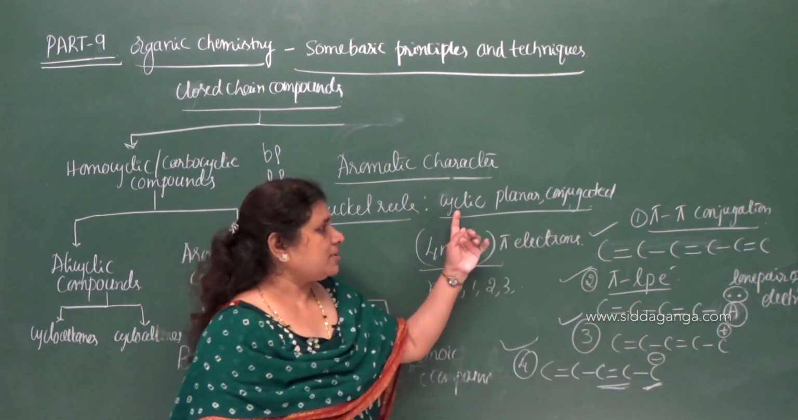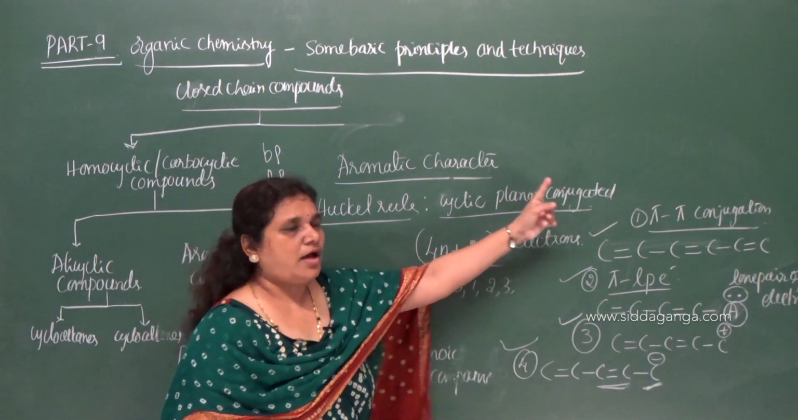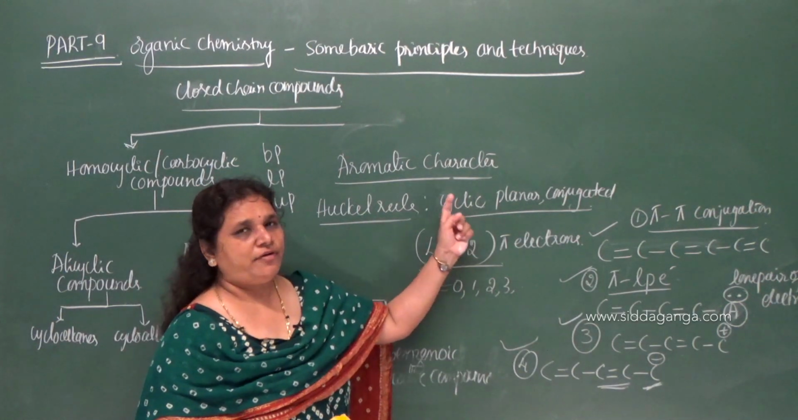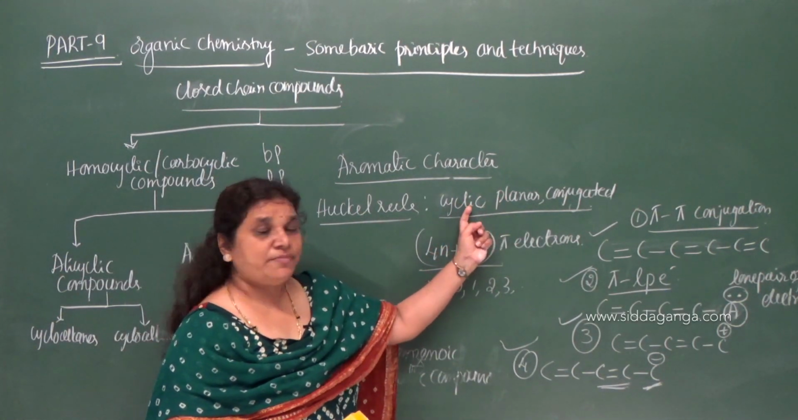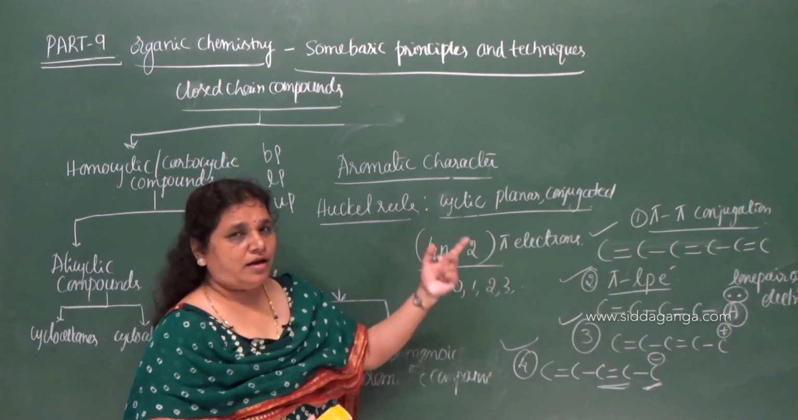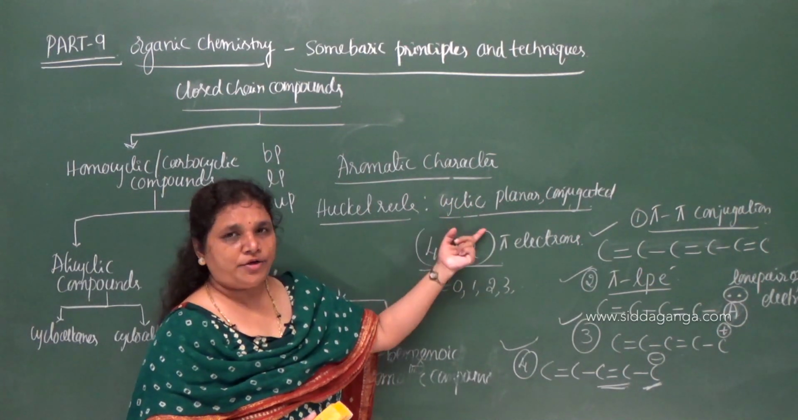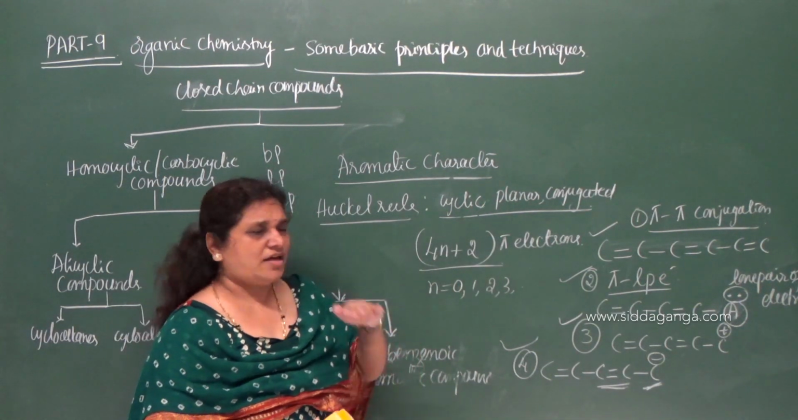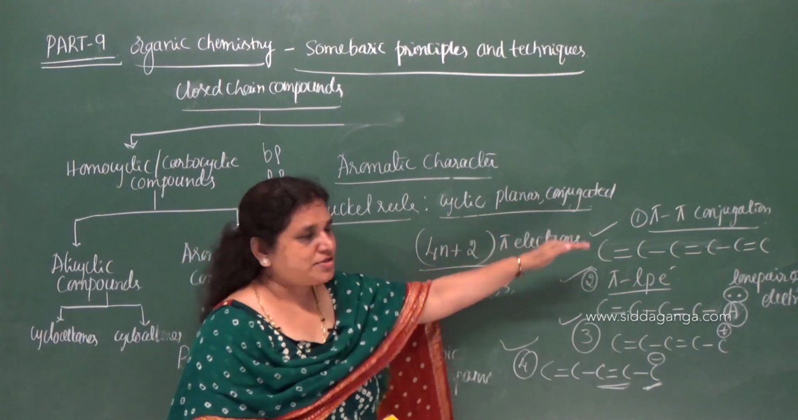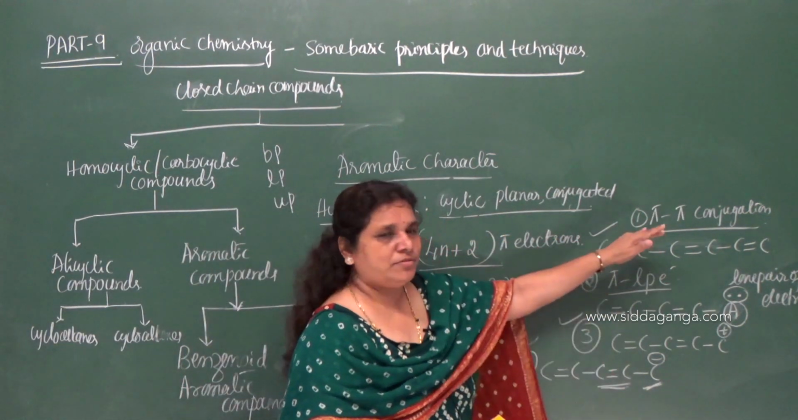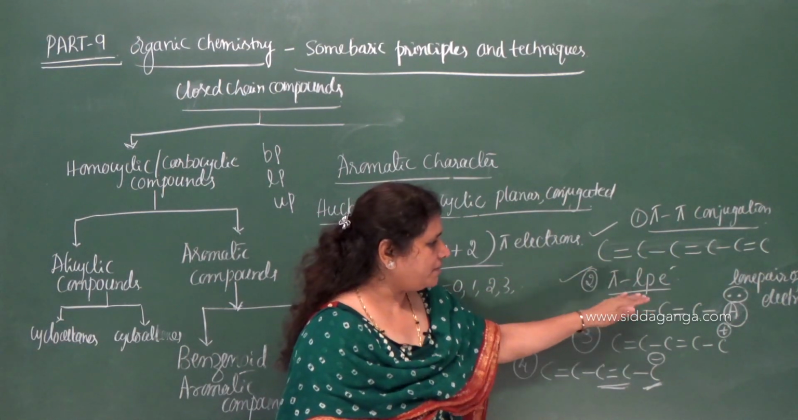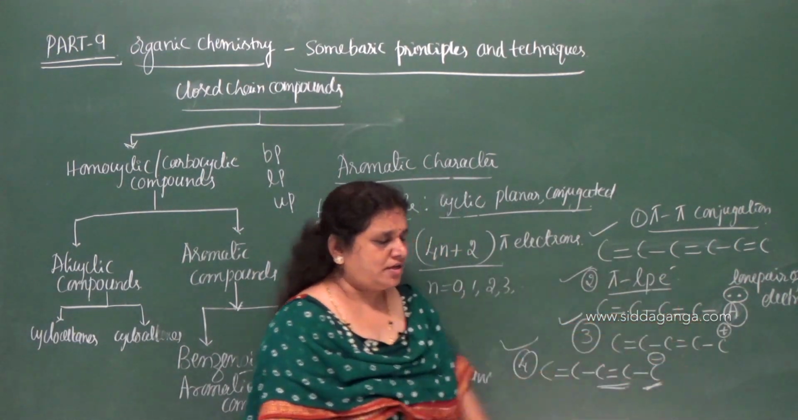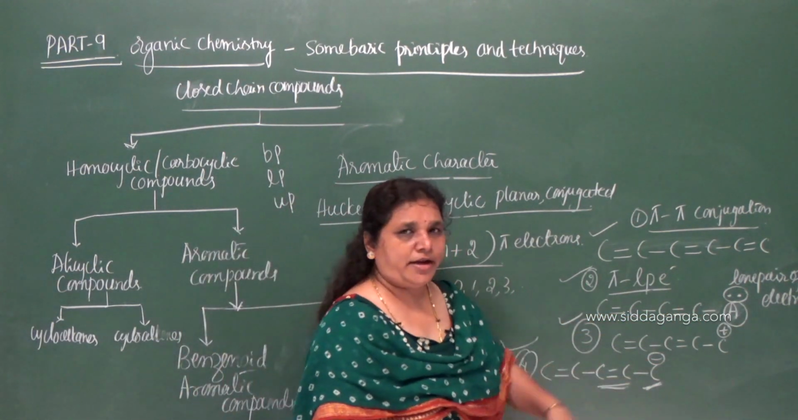So the molecule must be cyclic, planar, conjugated. Cyclic means containing a closed chain, which may contain only carbon atoms or, along with the carbon, one or two hetero atoms. What do you mean by planar? All the atoms must be present in the same plane. What do you mean by conjugation? At the alternate position, pi bonds; at the alternate position, a pi bond and a lone pair; a pi bond and a positive charge; a pi bond and a negative charge.